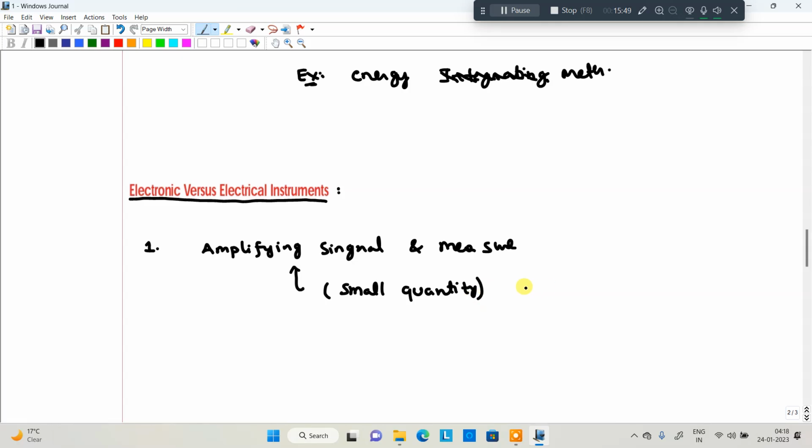So that is the first advantage. It can measure very small quantities, that means low amplitude signals.